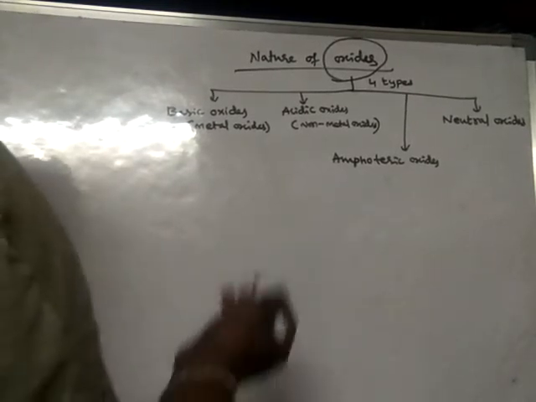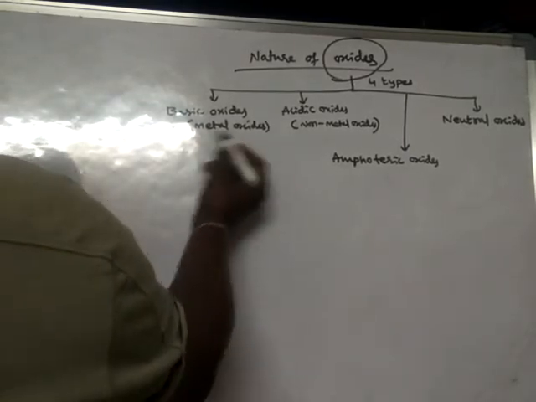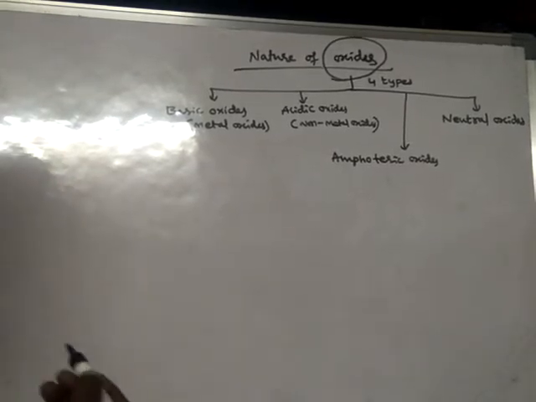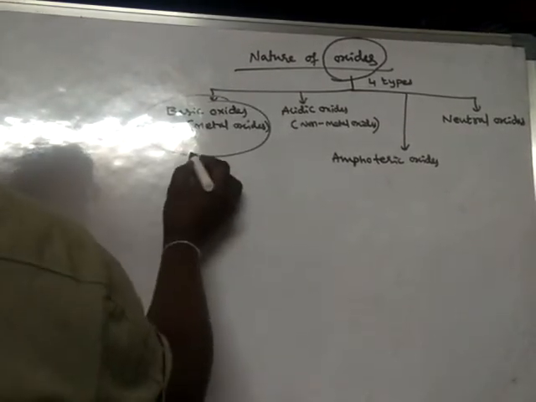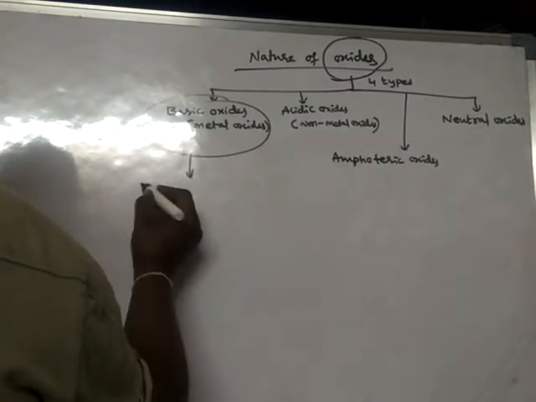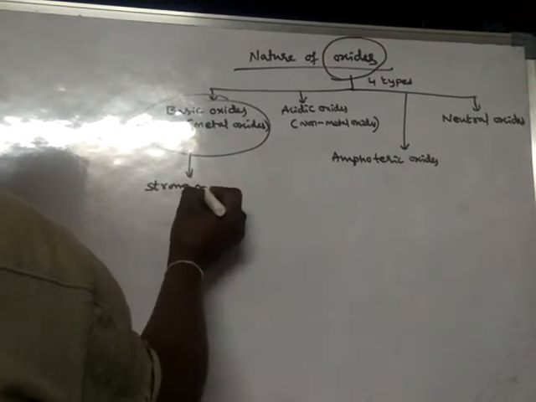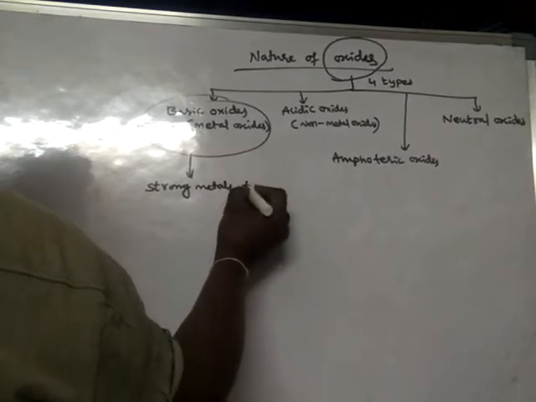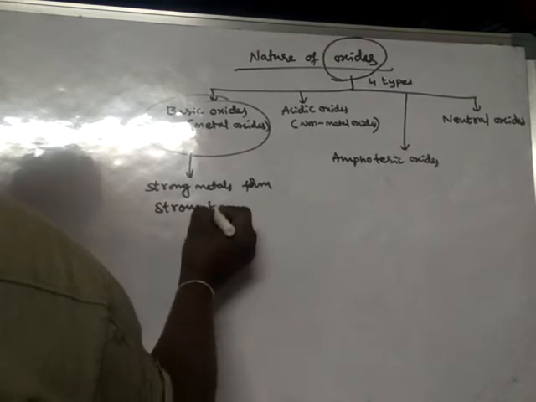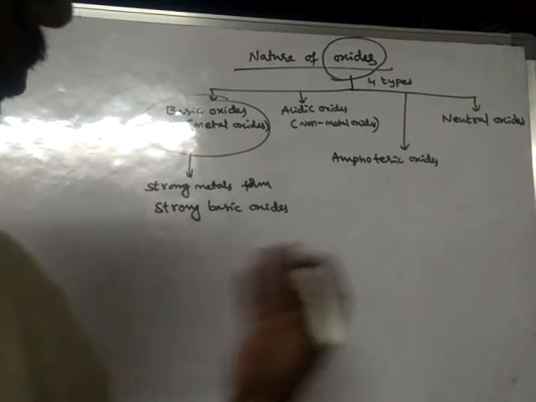Metal oxides are generally basic oxides. So all metal oxides are basic oxides. Strong metals form strong basic oxides. So which metals are strong metals?